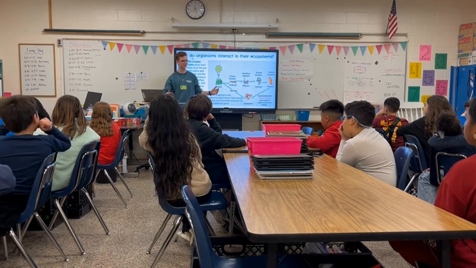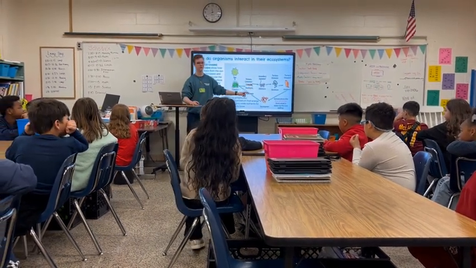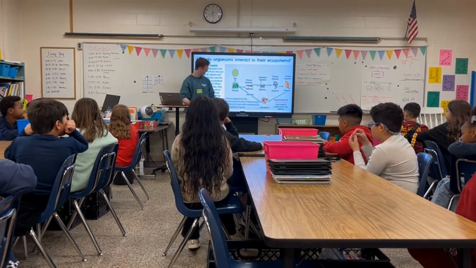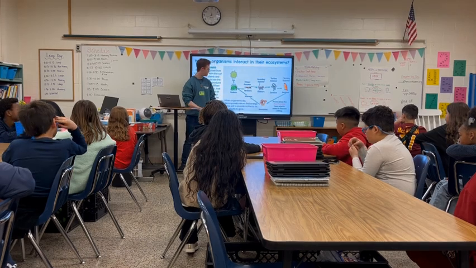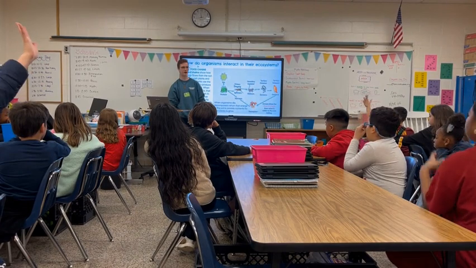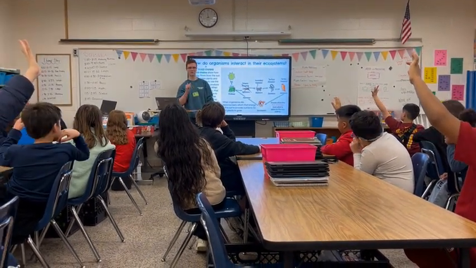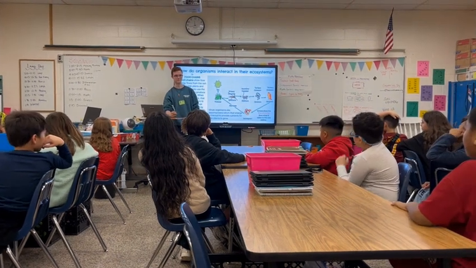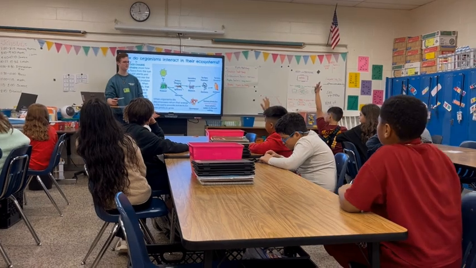Do you guys understand? Yes. So we have a flow of energy making a food chain. What happens if I take that flow of energy and I disrupt it by taking out the bug over here? What'll happen to the whole food chain if I take out the bug? Elijah. It'll make the food chain come apart. It'll fall apart. How? What'll happen to it?